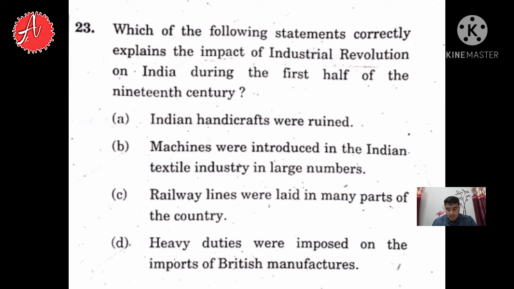So if you see here the options, in the beginning, when the industrial revolution started, the most affected sector of India was Indian handicrafts, because locals were devoid of their work and they were being forced to move to the cities because of the industrial revolution. So option A here is the right answer. This question has been asked from modern Indian history, so I suggest going to Spectrum for studying modern Indian history. So you will be well aware of this fact. So option A here is the right answer.